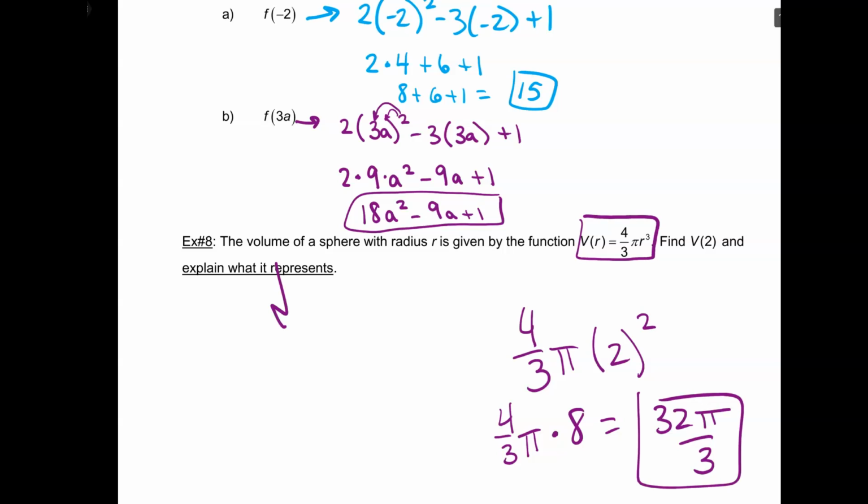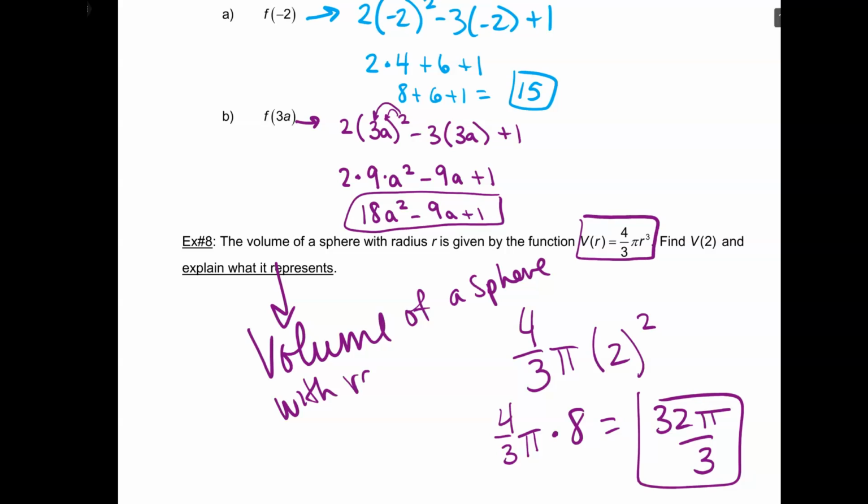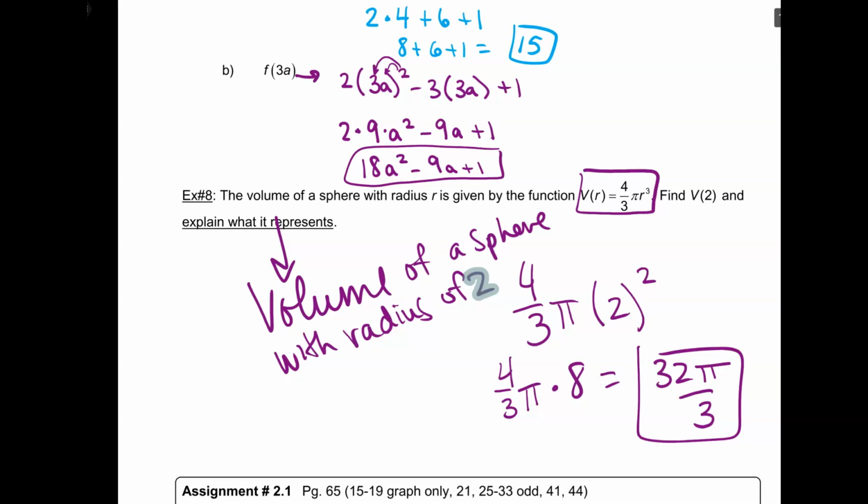And what this does is it represents the volume of a sphere with radius of 2. Awesome. Wait, why do you have the pi up? Oh, sorry, cubed. So it's 4/3 times pi times r cubed. So if I have 4/3 times pi over 1, that's still 4 pi over 3. Just to make sure we're all clear with what I did.